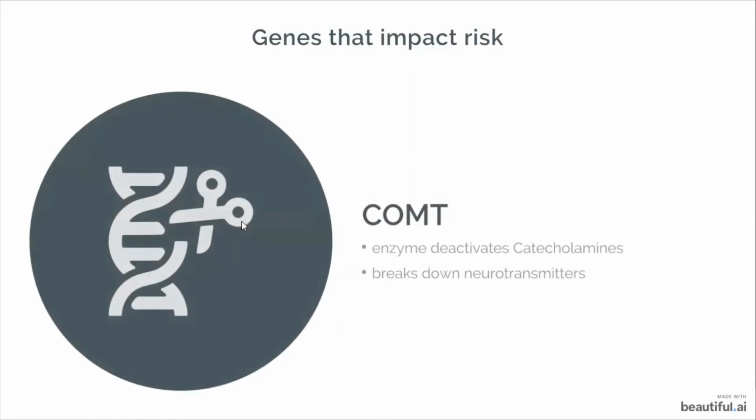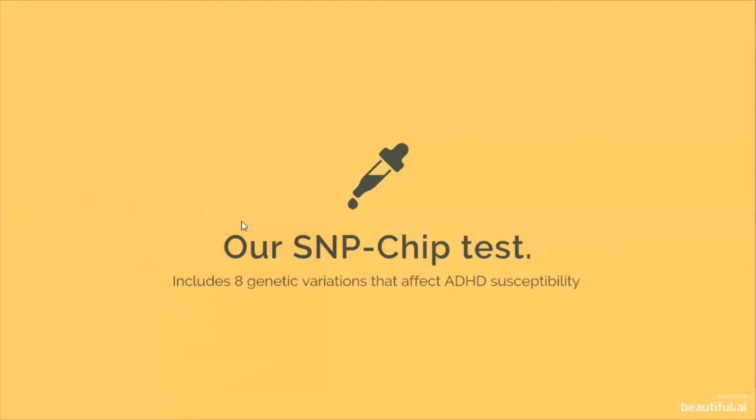The catechol-O-methyltransferase, COMT, gene is responsible for the production of the COMT enzyme. This enzyme plays a role in deactivating catecholamines, which are a mixture of adrenaline, hormones, and dopamine that are released when the body is placed under stress. The enzyme also breaks down neurotransmitters in the frontal lobe responsible for short-term memory, executive functioning, and behavioral inhibition. We plan on including 8 genetic variations that affect ADHD susceptibility on our SNP chip test.